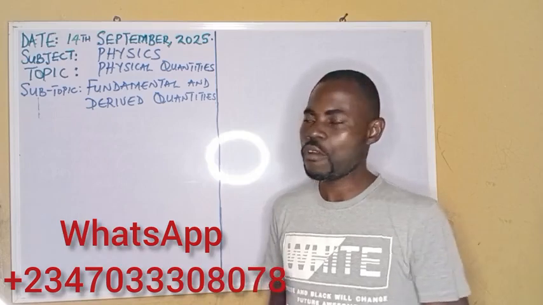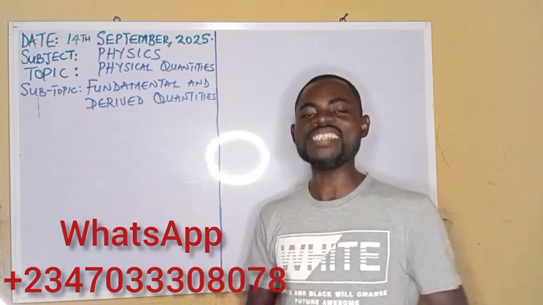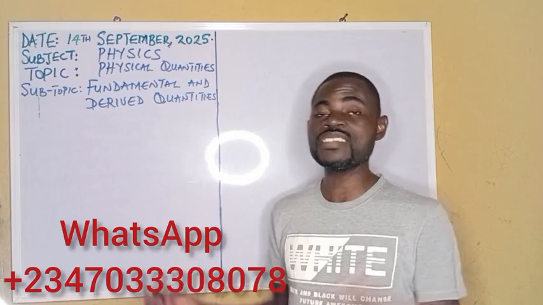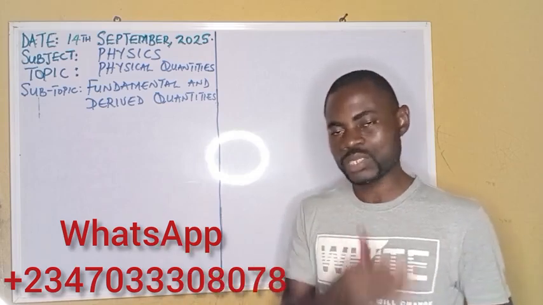Another one we can say, fundamental quantities are independent quantities because they do not depend on any quantity, but other quantities depend on them. Now let's write. Bring up your book.